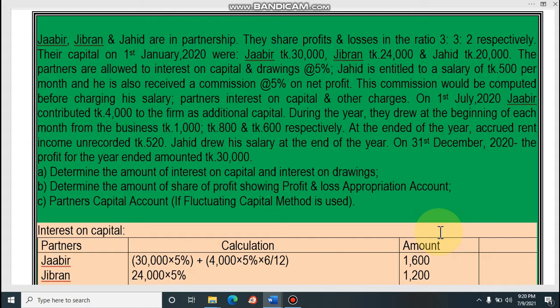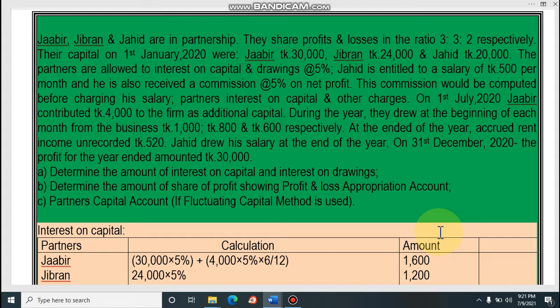Zahid is entitled to a salary of 500 per month. That means Zahid will work as an active partner and he will get a salary of 500 per month. He also receives a commission of 5% on net profit. That means he will receive commission on net profit also. The commission would be computed before charging his salary, partners' interest on capital and other charges.